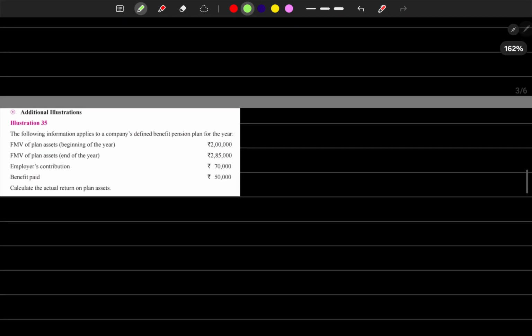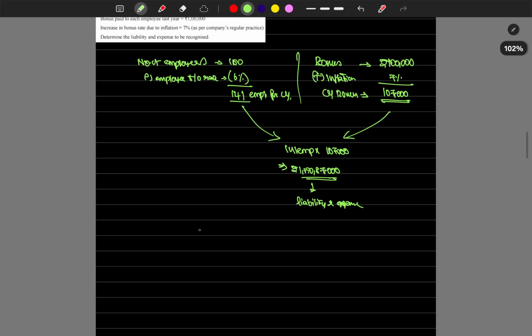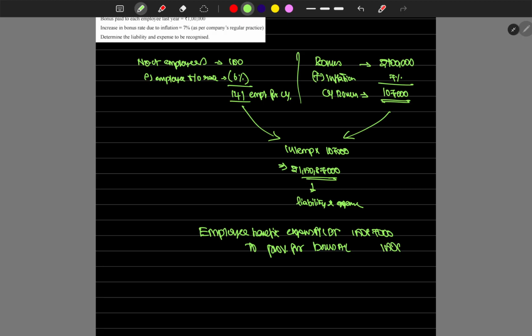And next, let's get into the third type, which is long term benefits, that is, post retirement benefit plans. First, the journal entry for the previous problem: Employee benefit expenses account debit, to provision for bonus, 1,50,87,000.